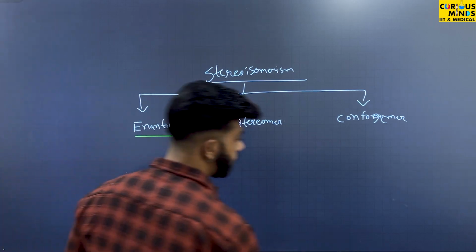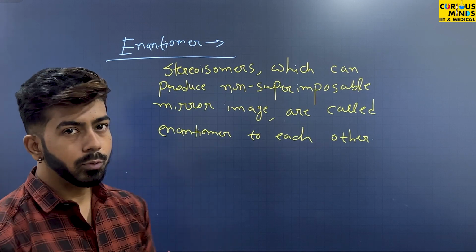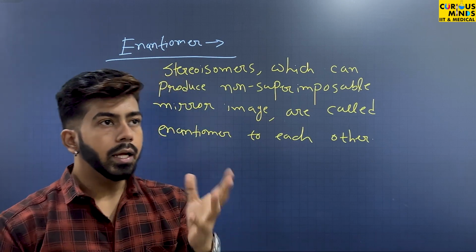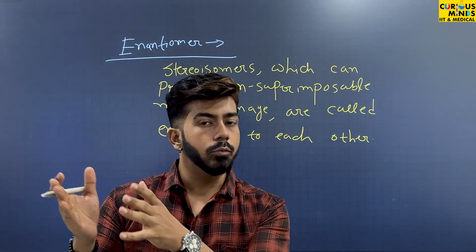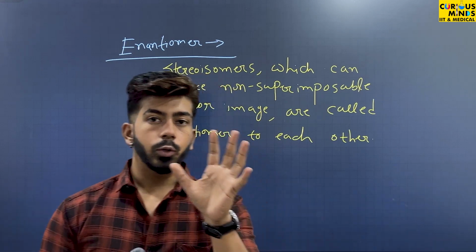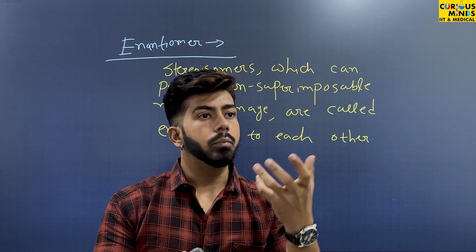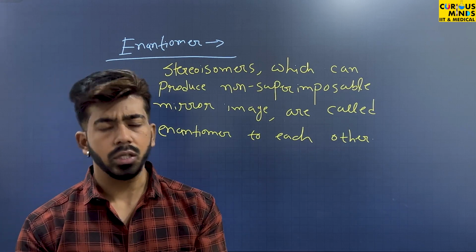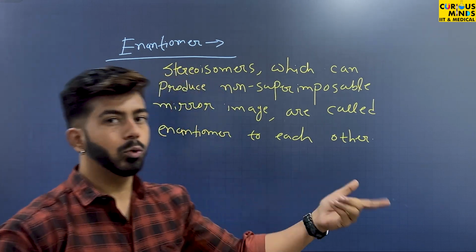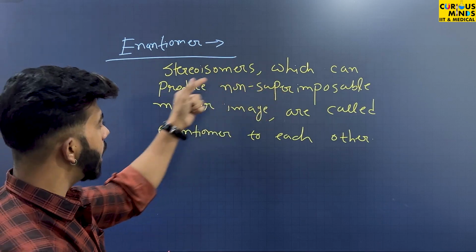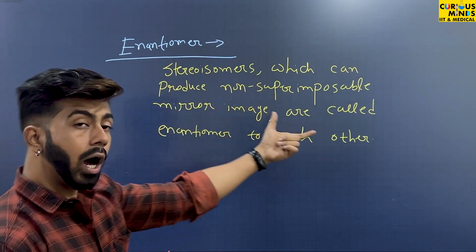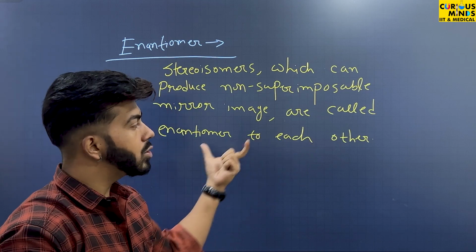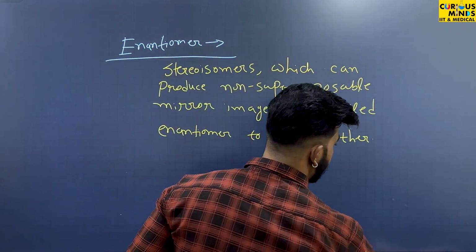So we will go to enantiomer first. What is enantiomer? Enantiomers are stereoisomers which can produce non-superimposable mirror images. Suppose we have two or more stereoisomers. If those stereoisomers can form mirror images, and those mirror images are non-superimposable with each other. Now, what is non-superimposable? For that, we have to go to the next slide. Stereoisomers which can produce non-superimposable mirror images are called enantiomers to each other. Enantiomerism is a phenomenon, and enantiomers to each other is this. Now we will go to the next slide.